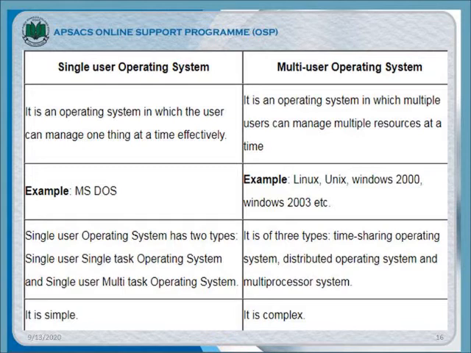Over here there are two types of single user operating systems. One is single task operating system and the other one is multitask operating system, and there are three types of multi-user operating system. In the coming topic we will be discussing these three types, that is time sharing, distributed operating system and multiprocessor system. Single user is a simple operating system and multi-user is the complex one.